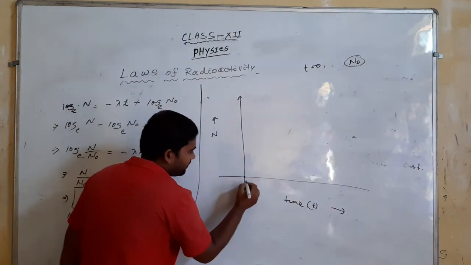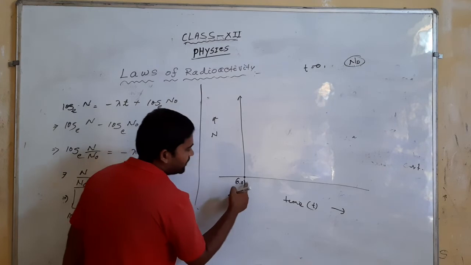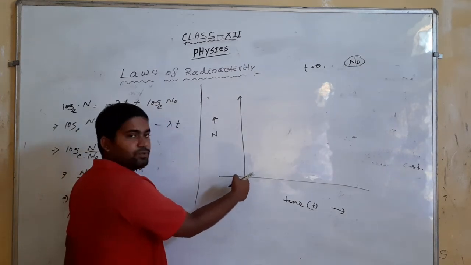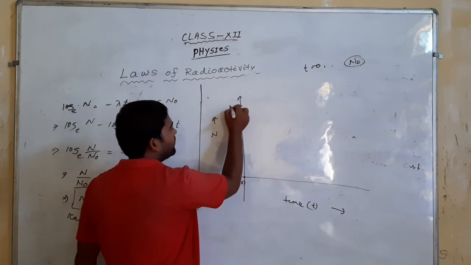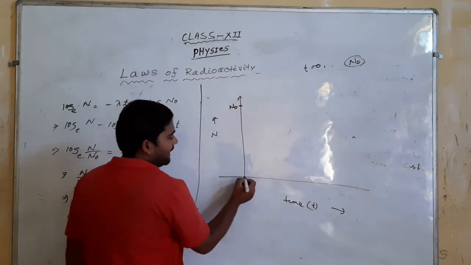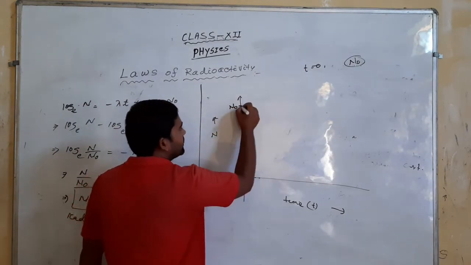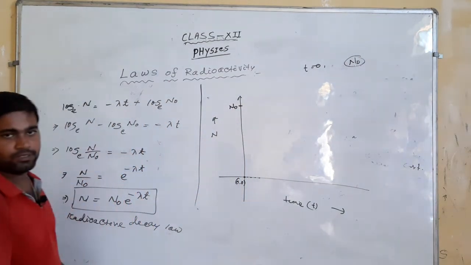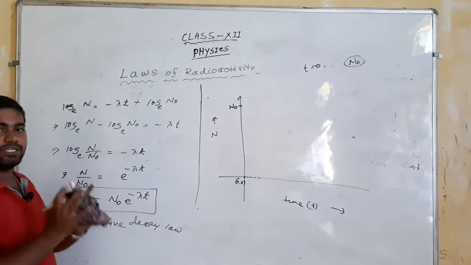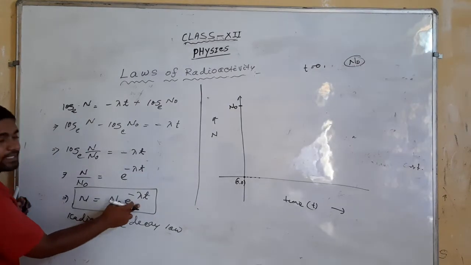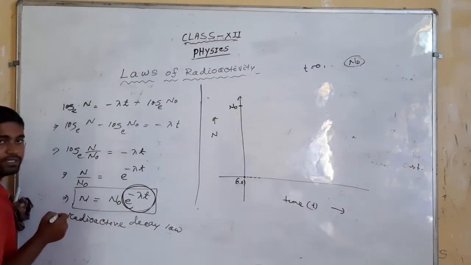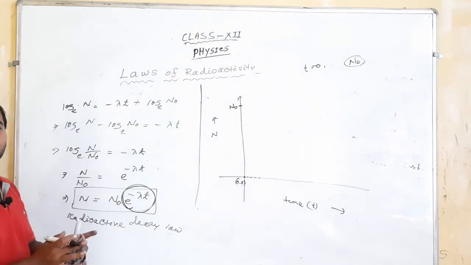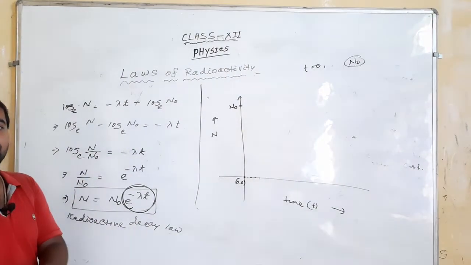At t equals 0, that means the origin, suppose the number of samples is N0. As time proceeds, the number of atoms from the nucleus continuously decreases, and the decay rate is exponential. So the number of samples exponentially decays.